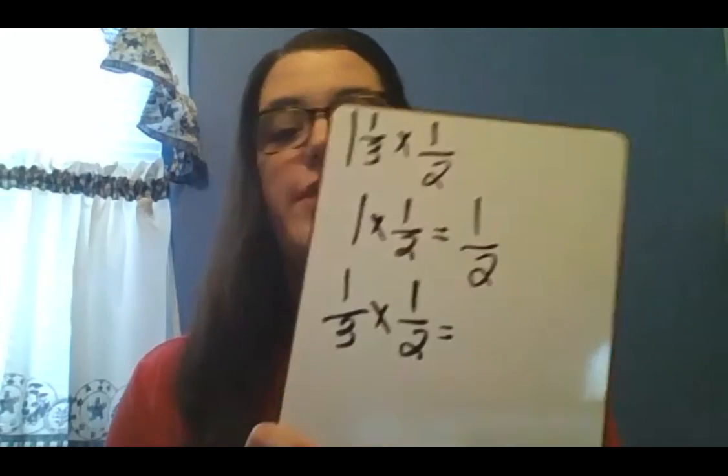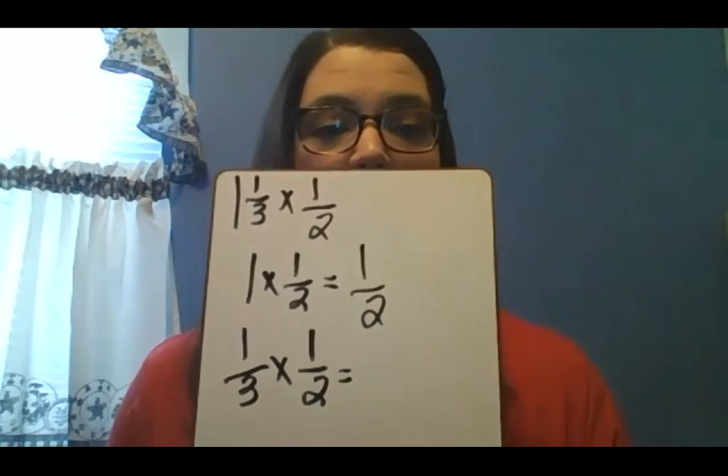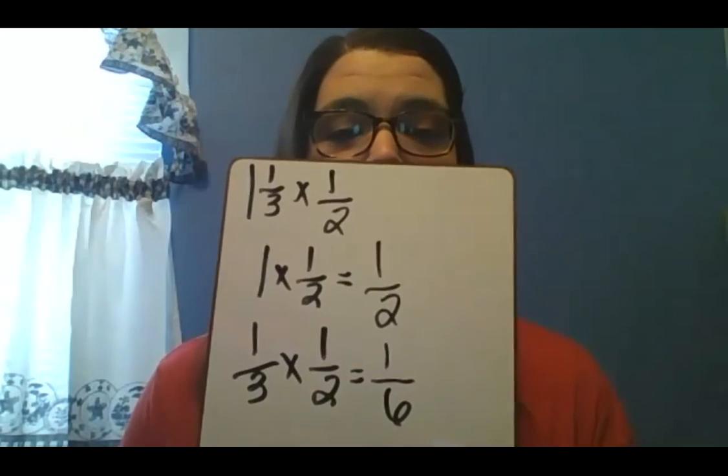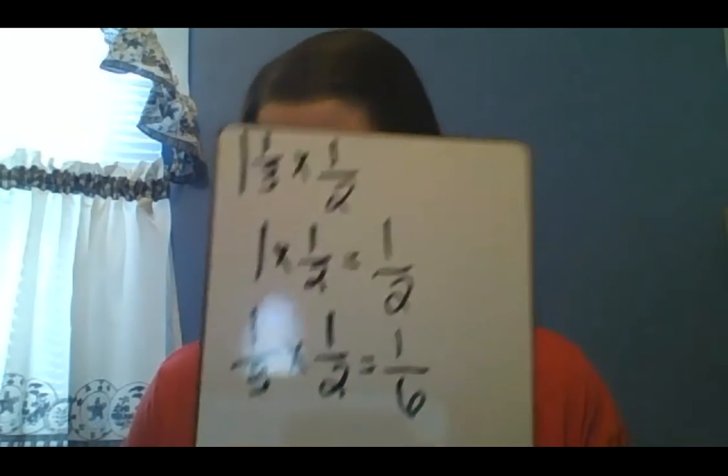So 1 times a half is 1/2. And then for 1/3 times a half, you're going to multiply straight across. So 1 times 1 will give you your numerator. 3 times 2 will give you your denominator. So my numerator, 1 times 1 would be 1. My denominator, 3 times 2 would be 6. That gives me 1/2 and 1/6.